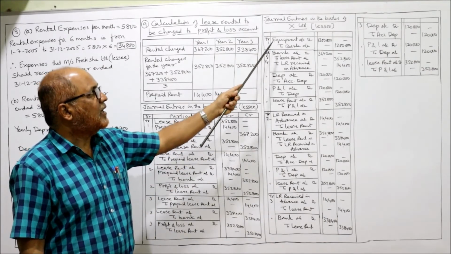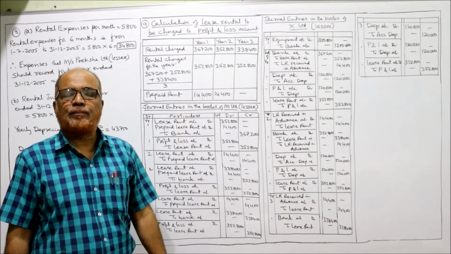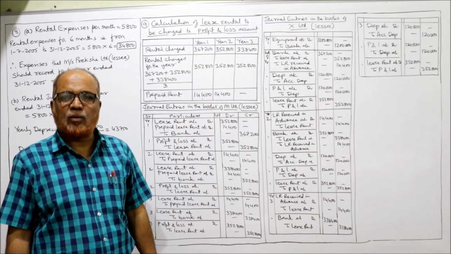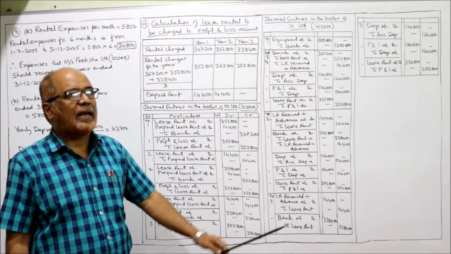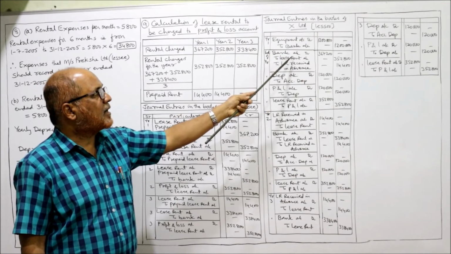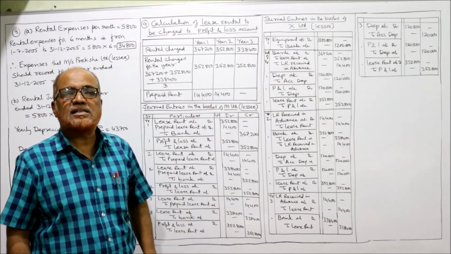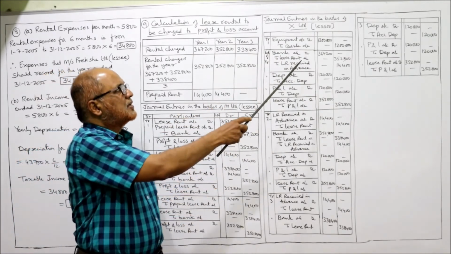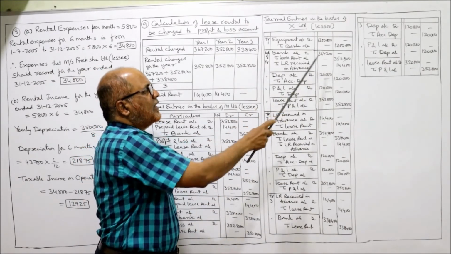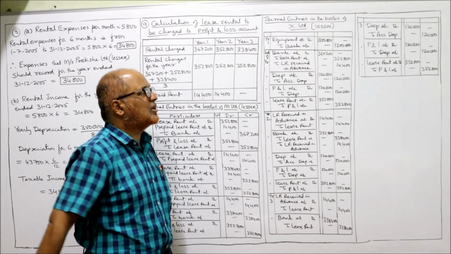So first entry, year 1, equipment account debit to bank. First of all, it has purchased the equipment. The value of the equipment is 12 lakh. So equipment account debit to bank 12 lakh. Then bank account debit 3,67,200, to lease rent 3,52,800, to lease rent received in advance 14,400.